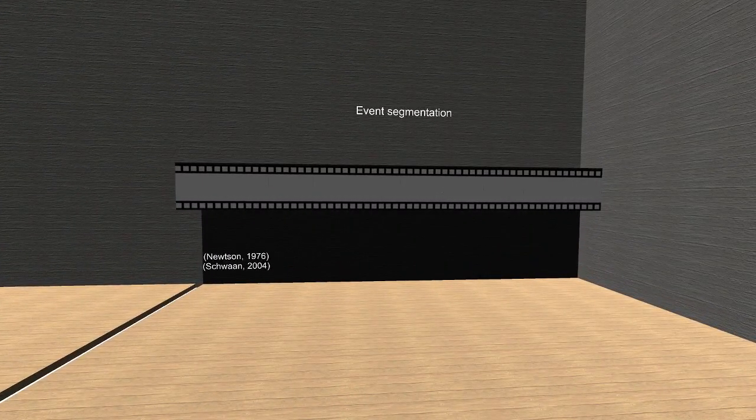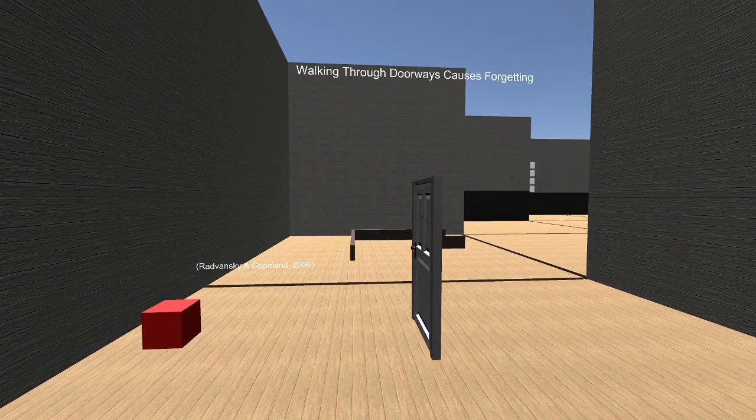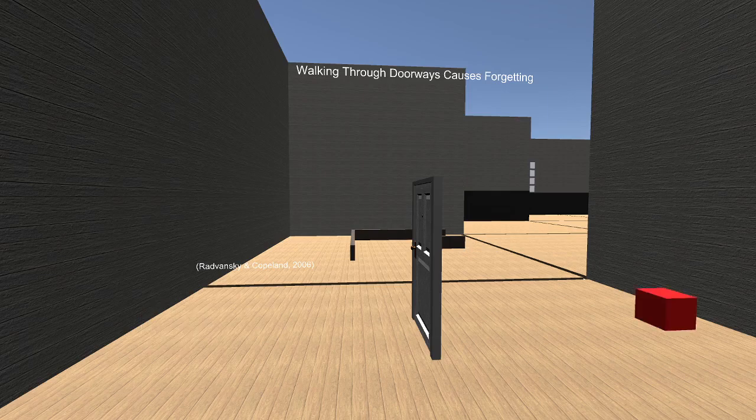Studies of segmentation present films to participants and ask them to press a button when they experience an event boundary. Efficiently segmenting the film results in an improved memory for contents of the film. Further work has found that walking through doorways causes forgetting. Participants travel through a series of virtual rooms, pick up an item, pass through a doorway, and place down the item. Memory performance for the item is poorer if the participant had recently passed through a doorway, suggesting that event boundaries act as a trigger to update working memory.